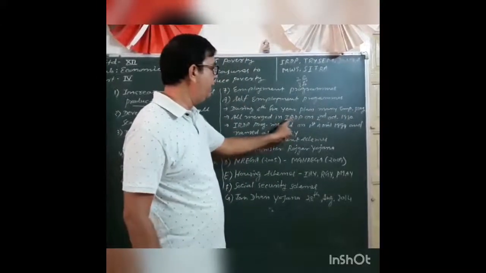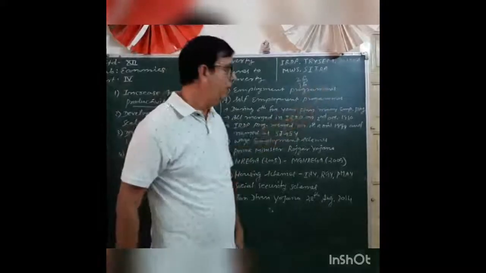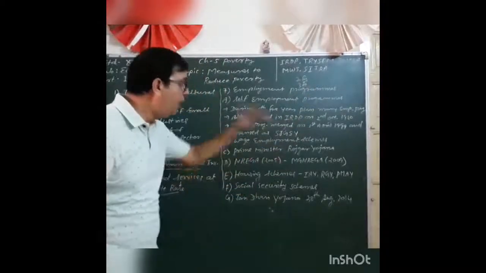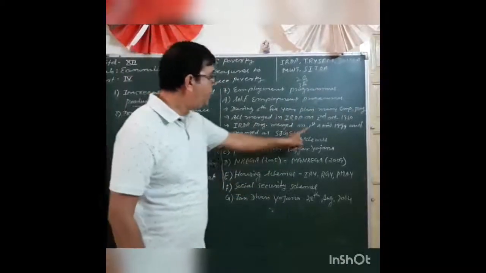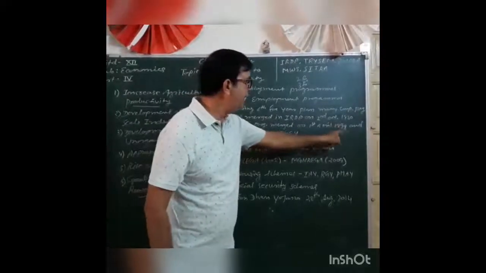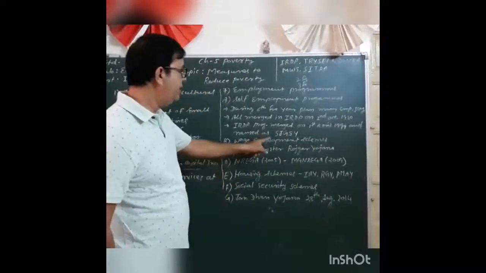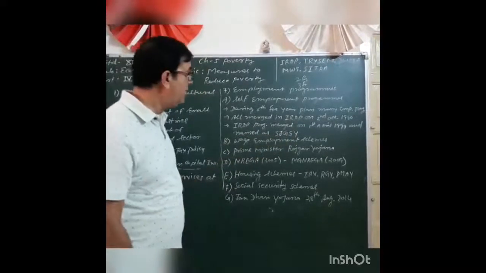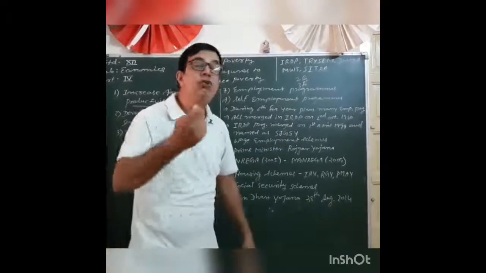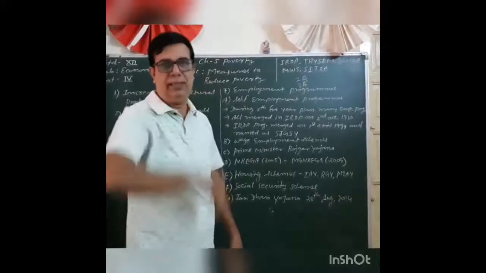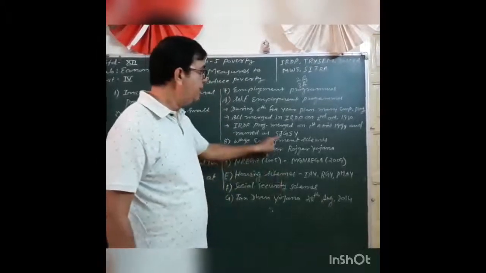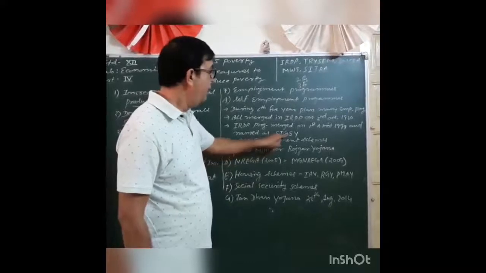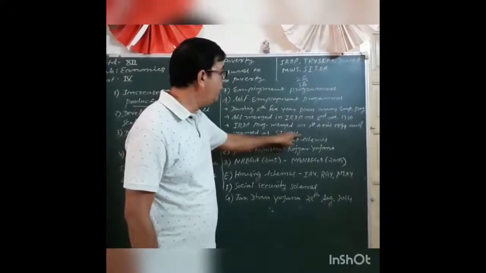IRDP, Integrated Rural Development Program, merged on 1st April 1999 and was named SGSY, Swarnjayanti Gram Swarozgar Yojana.